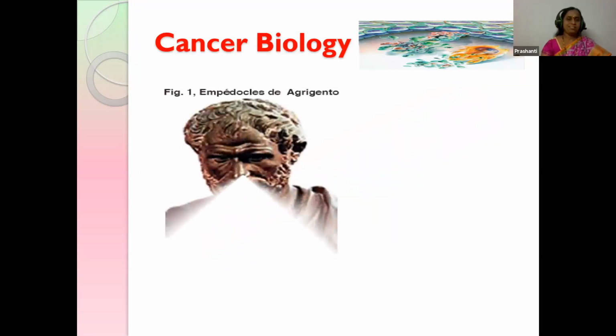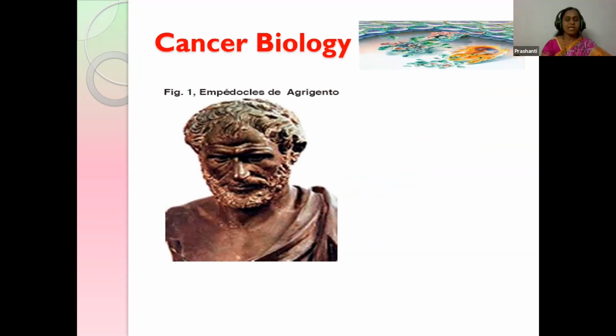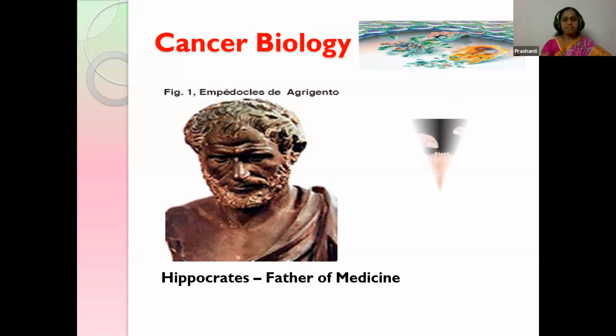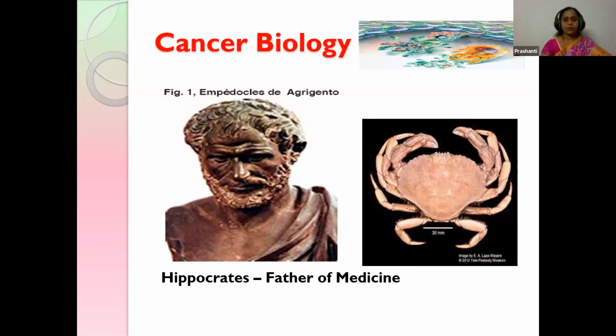Cancer biology. This was first found out by Hippocrates. Who is Hippocrates, children? Yes, he is the father of medicine. How did we get the term cancer? Cancer is derived from the term crab. Over here, it has long, finger-like projections. So cancer appears like the finger-like projections of the crab. The shape of the crab resembles cancer, so the name cancer was given.